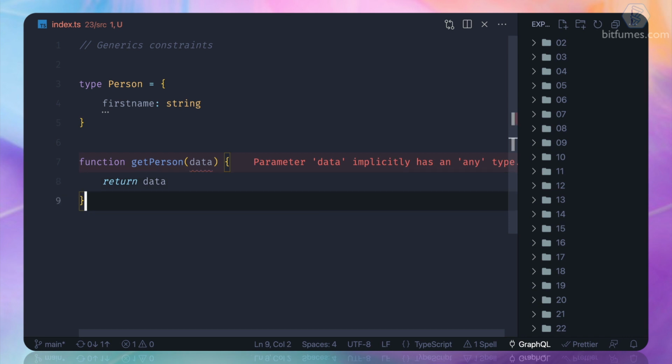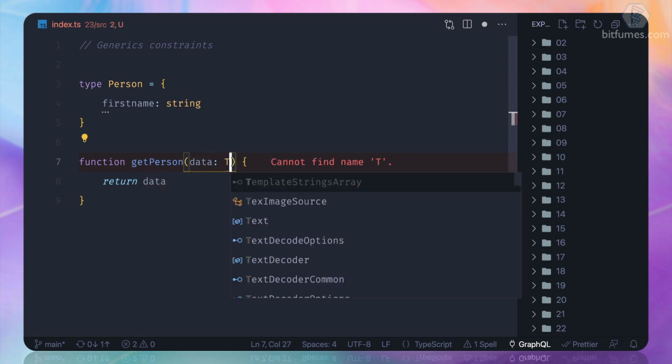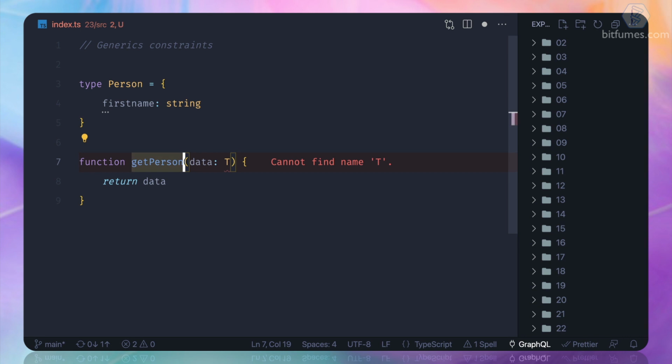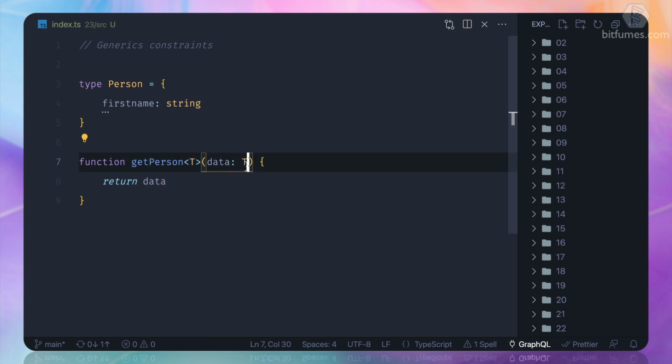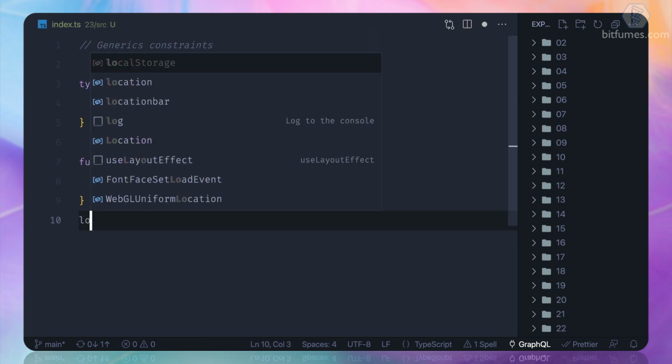Nothing fancy, nothing else. That's really easy, but we are using TypeScript, so we need to define what the type of data is. Since we are not aware of what should be put inside this, because we are just returning it, we can make it a type of T. And you know what T is? T is a generic type. So we need to define that, hey, this is going to accept the T type, and the data we are passing is going to have a T type. That's not a big deal.